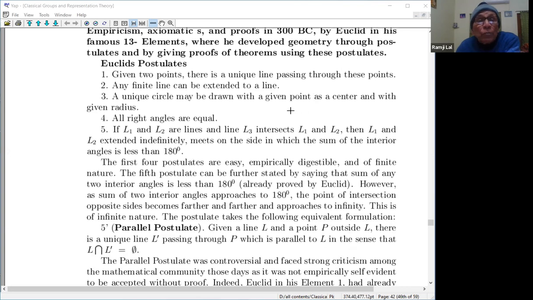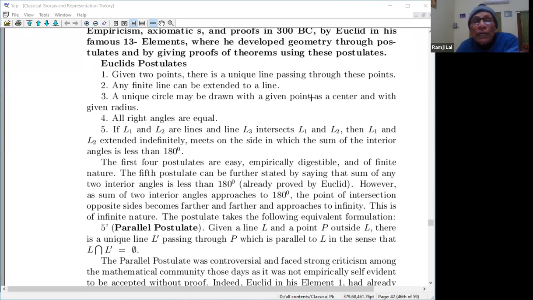So let me just say, Euclid's postulates, you all know that between any two points can be joined by a line, and any line we can extend infinitely, and a unique circle may be drawn from a single point, with the point as the center, and any number as a radius. So numbers were also seen in the form of axioms. Anyway, all these things were very deep in a way at that time, but so all applaud to Euclid.